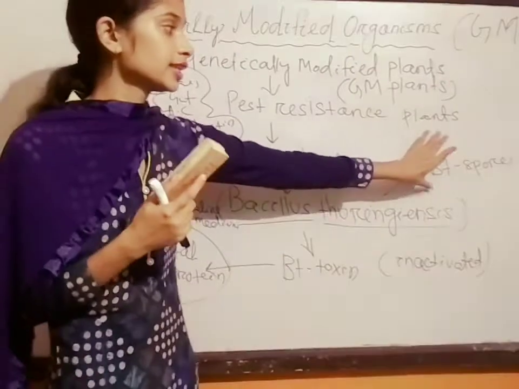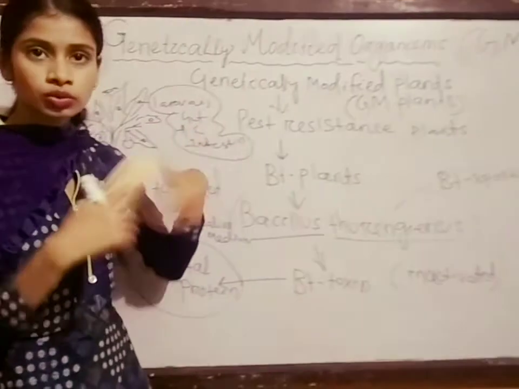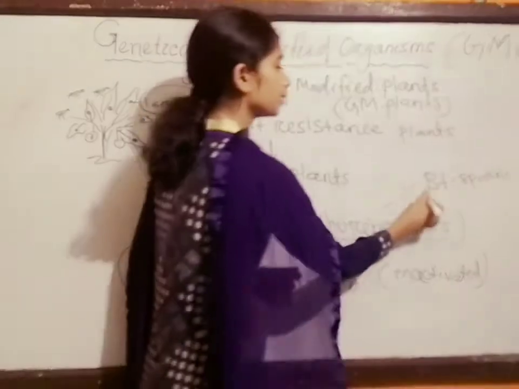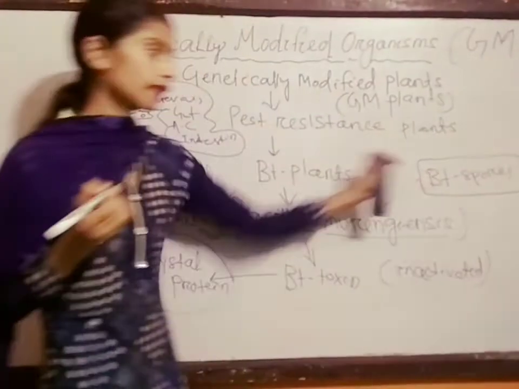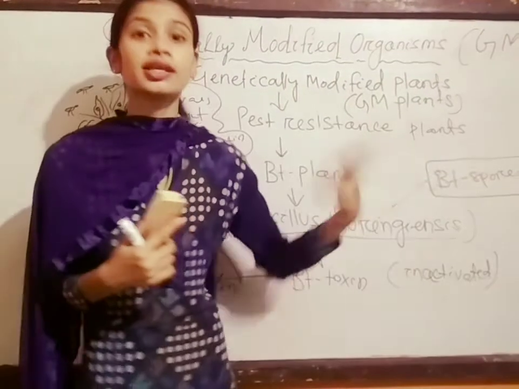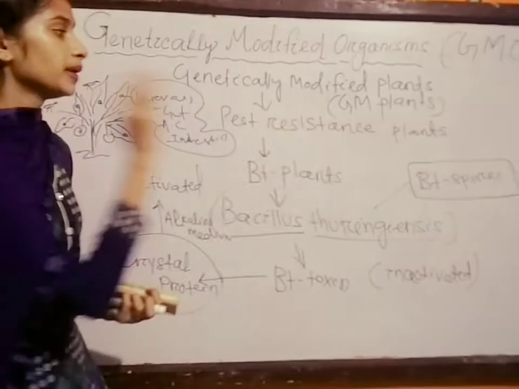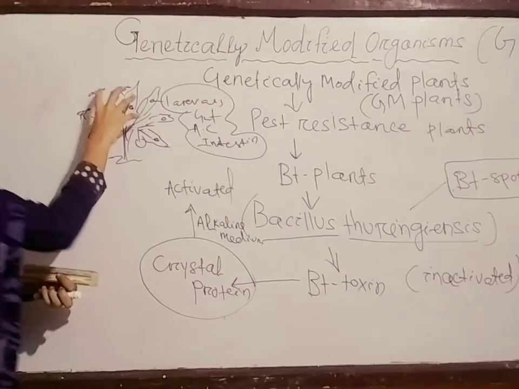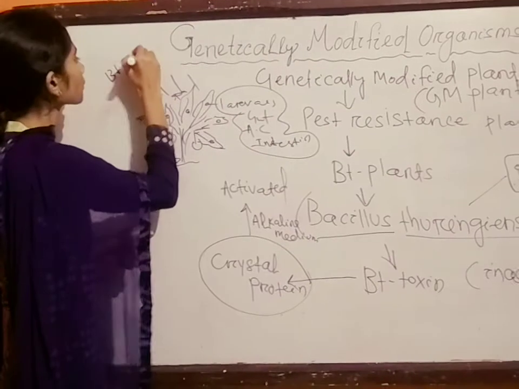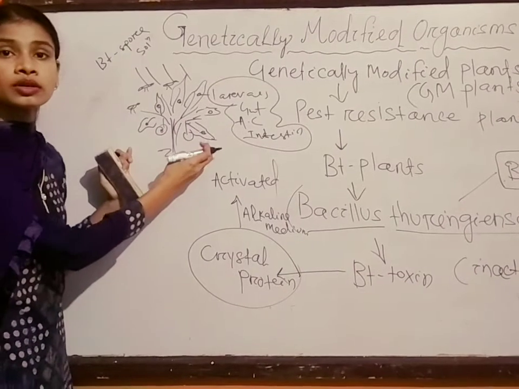But the Bt spores are not very harmful to humankind, to the plant and to others. Then what we do is add the Bt spores to water and make a solution, the Bt spore solution. Then the Bt spore solution is spread on the plant.